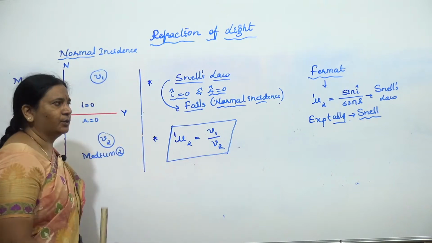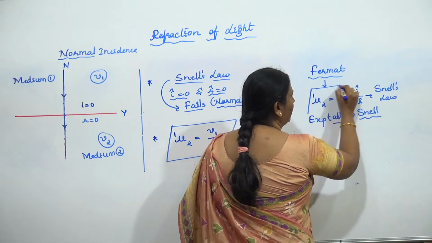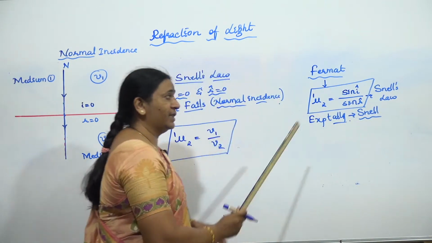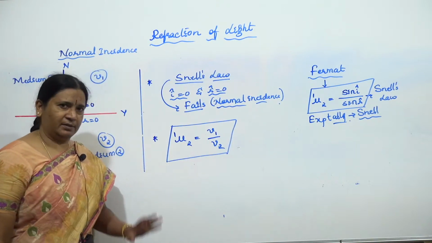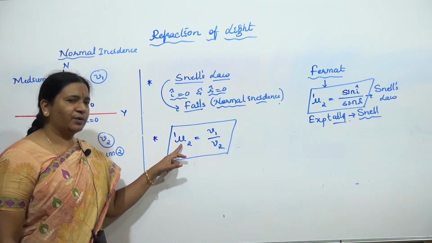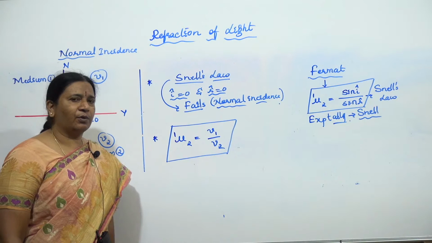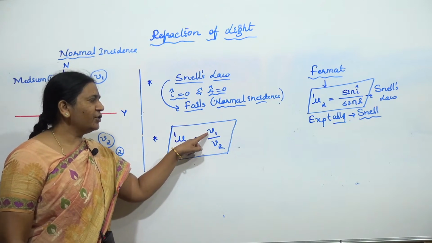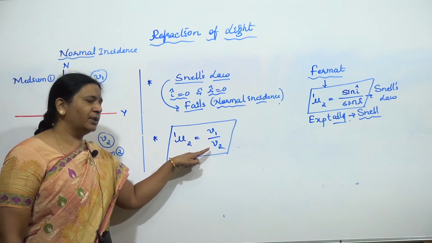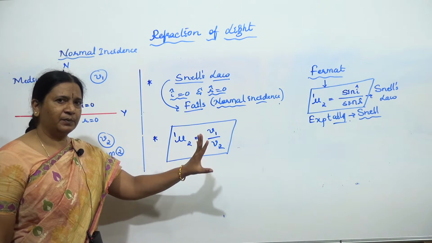So we have the ratio of the sine of the angle of incidence to the sine of the angle of refraction, but sometimes that may fail. But this one is evergreen. So I can define the refractive index of the second medium with respect to the first medium, always, as the ratio of the speed of light in the first medium to the speed of light in the second medium. Hope everyone got it.